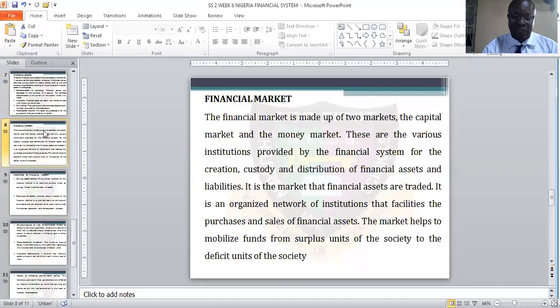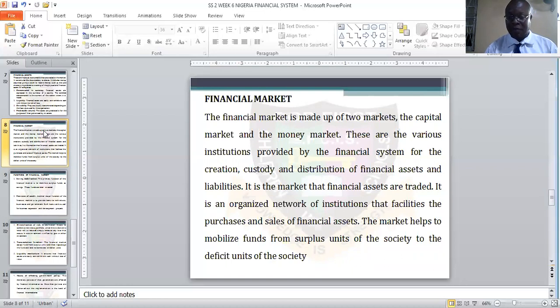Then let us look at the financial market. Financial markets are classified into two. We have the capital market and the money market. Capital market, these are the various institutions provided by the financial system for the creation, custody, and distribution of financial assets. When we are talking about the capital market, this is the market that provides long-term investment, or long-term loans.